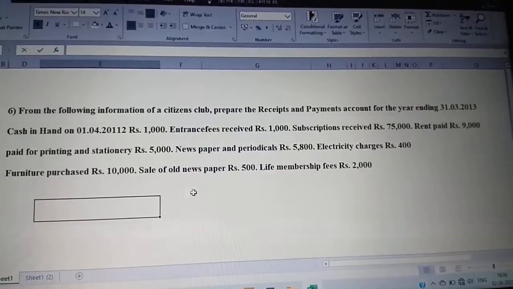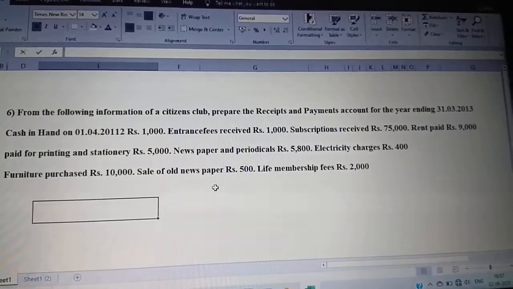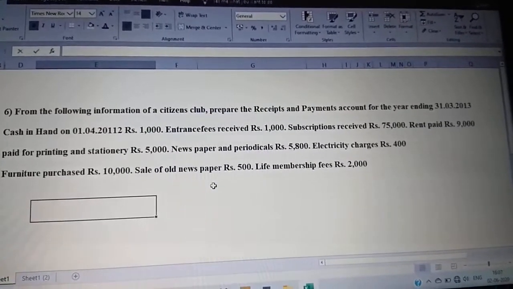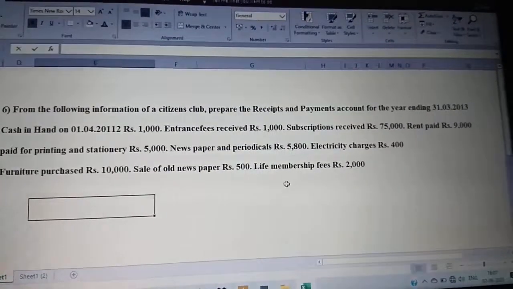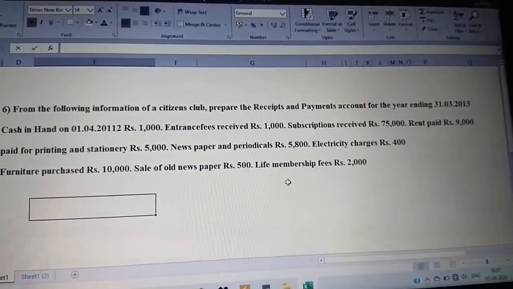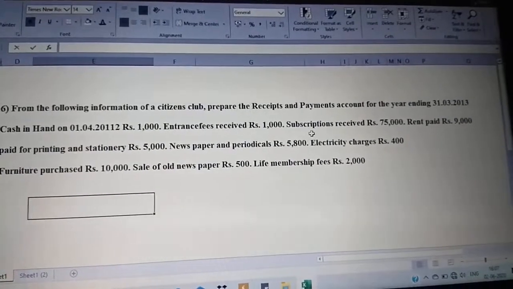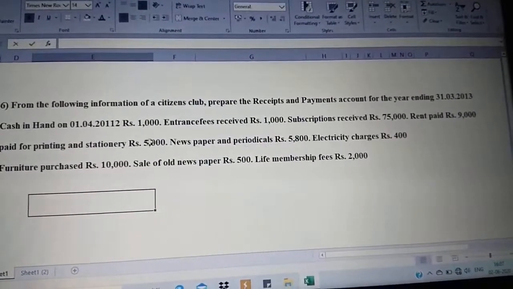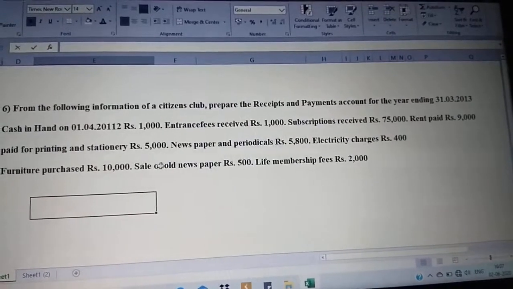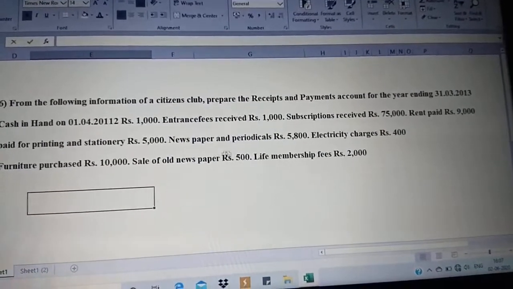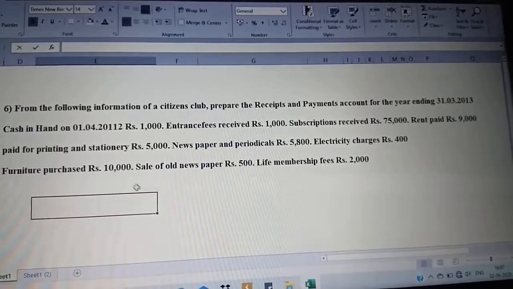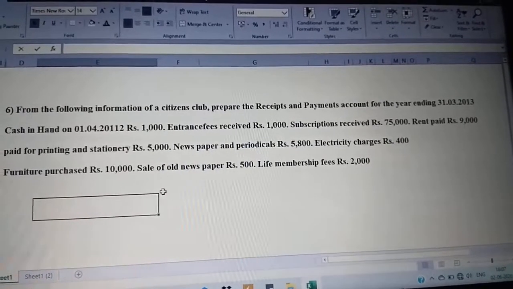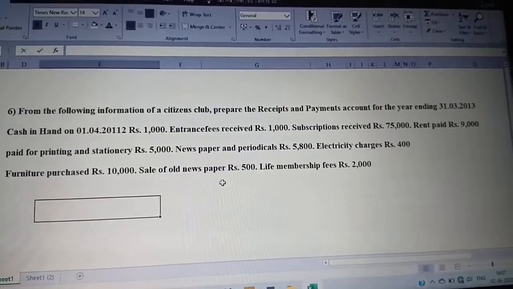Furniture, it is a payment. Sale of old newspaper, when you are selling old newspaper, you receive cash, so it is a receipt. Life membership fees, again you are receiving cash, so it is going to be a receipt. So let us move on towards payment items. You have rent paid, paid for printing and stationery, newspaper and periodicals, electricity charges, and furniture purchase. When you purchase furniture, cash is going out, so it is going to be paid. So this is the first thing which we need to do.